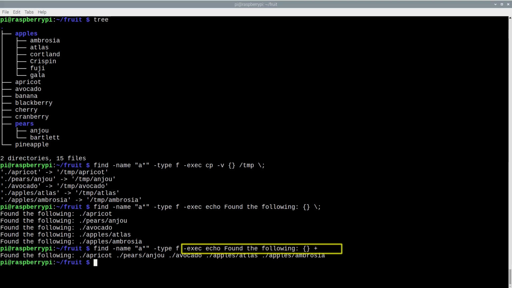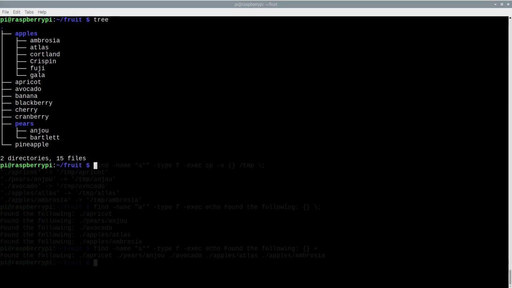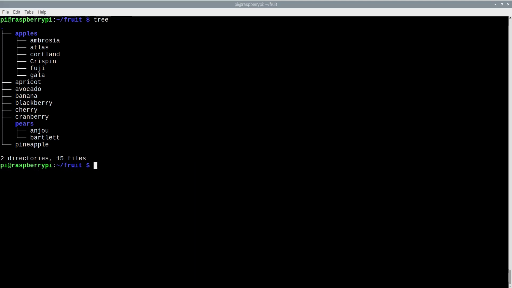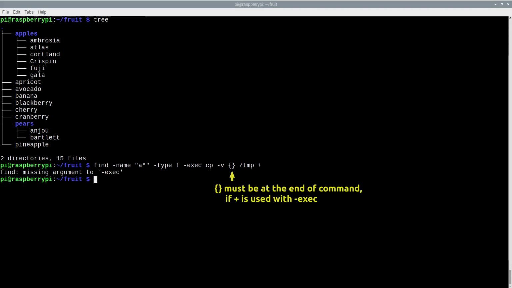The second method may not be compatible with all commands, as the matching file list must be placed at the end of command, or in some cases, you may need to modify default command syntax. For example, normal cp command syntax will not work. With the plus sign used, curly braces must be at the end of the command.